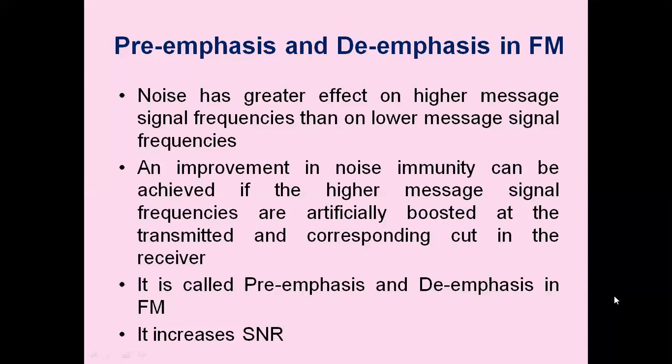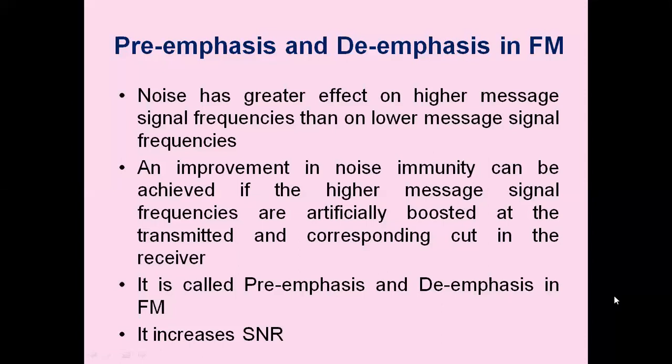Then at the output of the demodulator in the receiver, we provide the inverse operation that we call de-emphasis. We de-emphasize the high frequency components so as to restore the original message signal. In this process, high frequency components of noise at the output of the demodulator are also reduced.